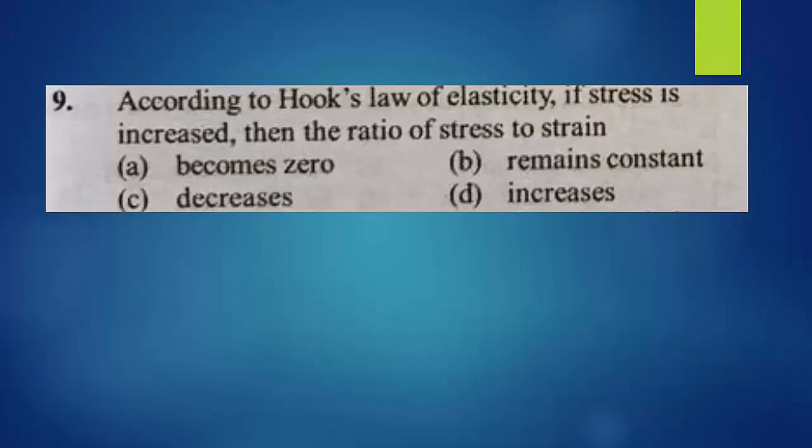Remember Hooke's law. What is the statement? Within elastic limit, stress is directly proportional to strain, or we can write stress divided by strain is equal to a proportionality constant. That constant is called modulus of elasticity.